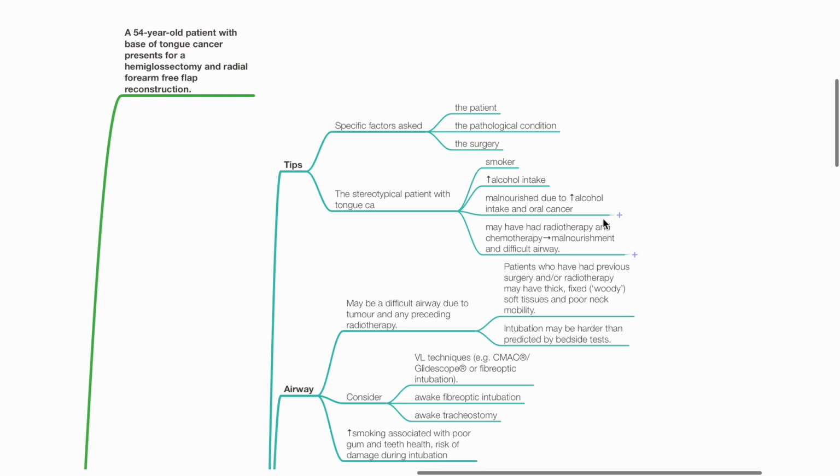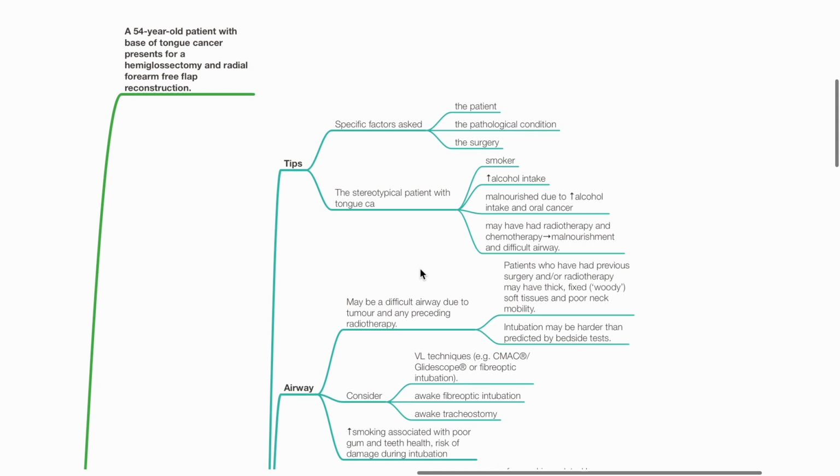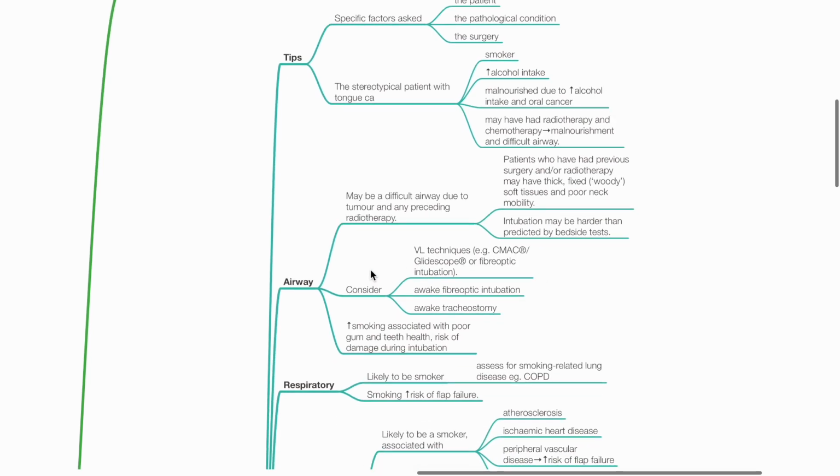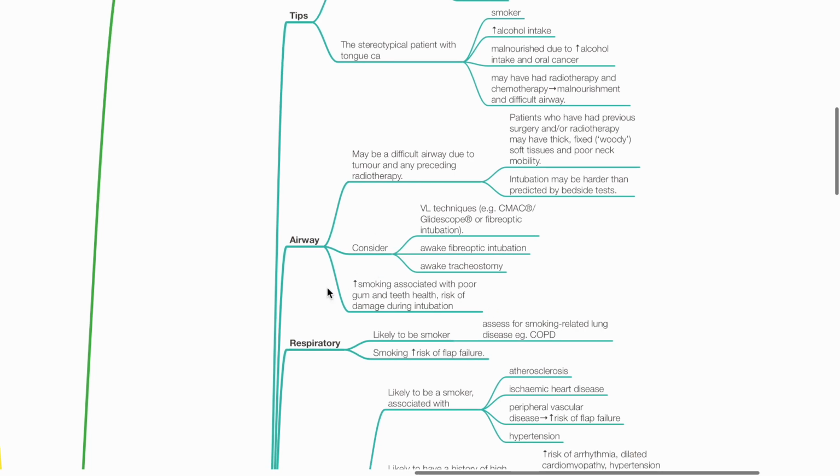The stereotypical patient with tongue CA is a smoker with high alcohol intake, malnourished due to alcohol intake and oral cancer, and may have had radiotherapy and chemotherapy, leading to malnourishment and difficult airway. A. Airway. This patient may have a difficult airway due to the tumor and any preceding radiotherapy.